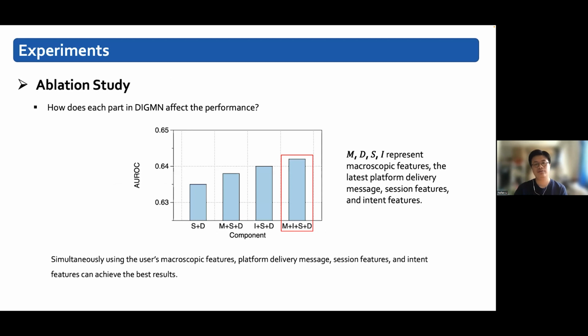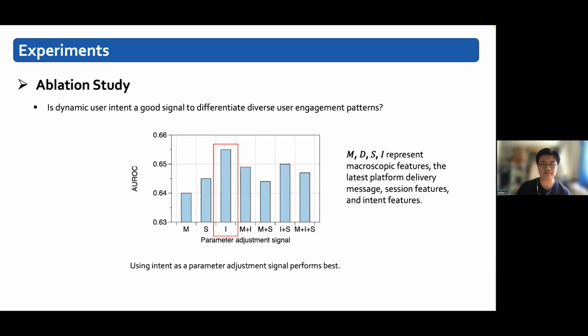We also do some ablation study. First, we want to know how each part in Digman affects the performance. We use an MLP with 2 hidden layers as a predictor to investigate the effectiveness of various components in our model. As shown in this figure, we can find that simultaneously using the user's microscopic features, platform deliver message, session features, and intent features can achieve the best results.